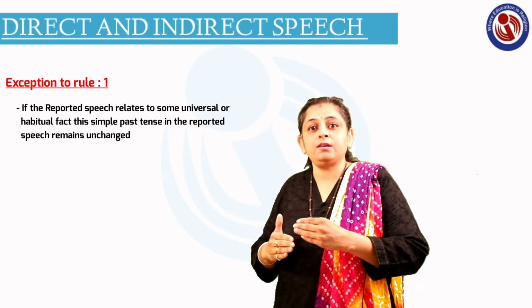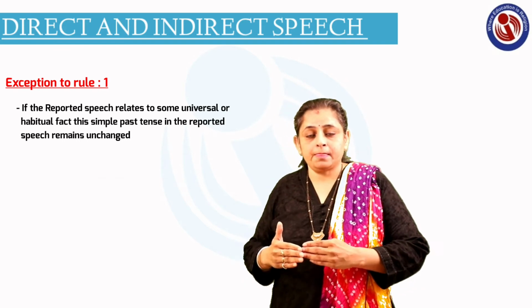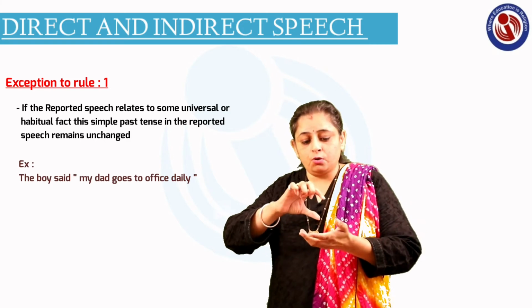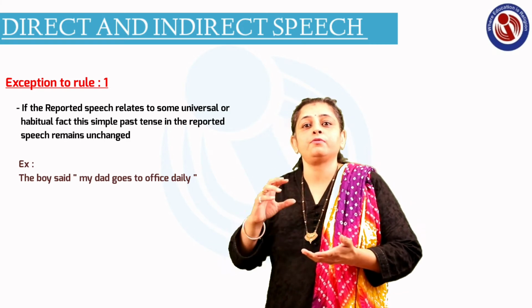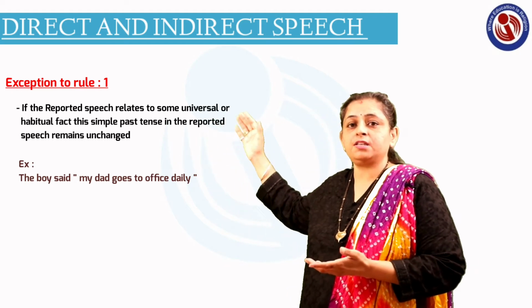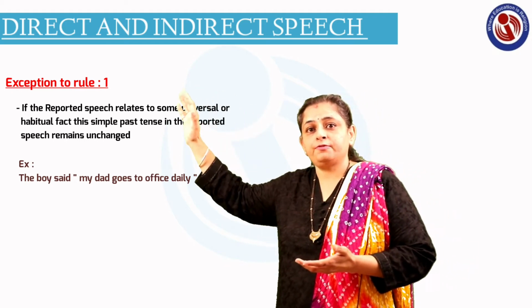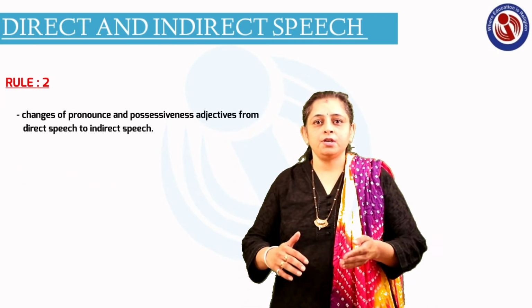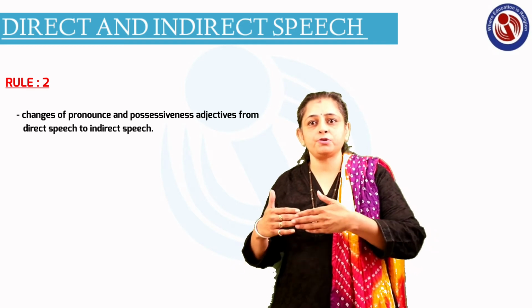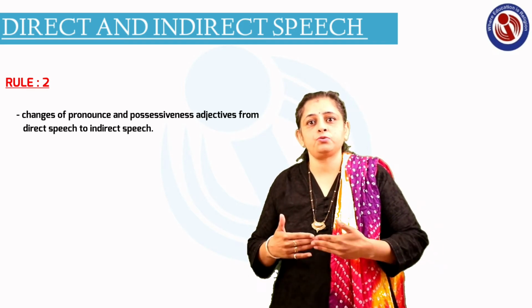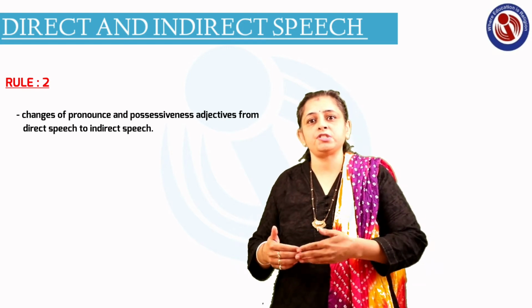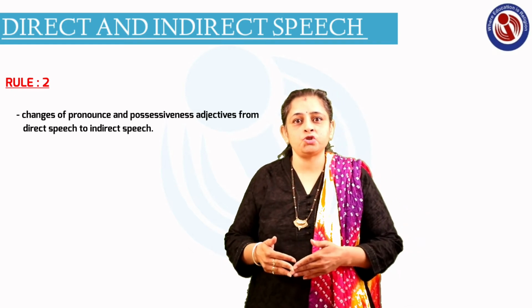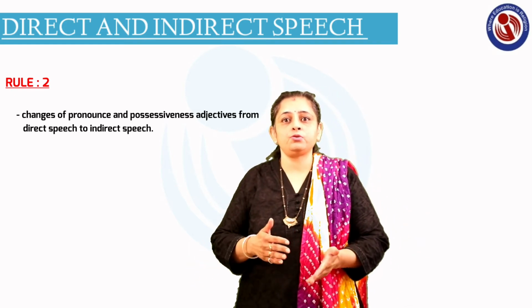The next example I give you is of habitual activity. The boy said, my dad goes to office daily. So going to office is a daily routine, a habit of the boy's father. So over here also the tense will never change, only the first person will change to third person. Now the second rule of direct and indirect speech is the change of pronouns and possessive adjectives from direct speech to indirect speech. Now these pronouns and possessive adjectives which are being used as first person and second person in the direct speech, when you convert into indirect speech they turn to third person.